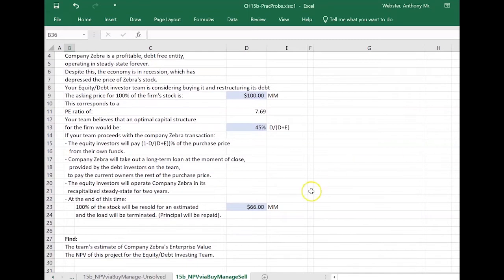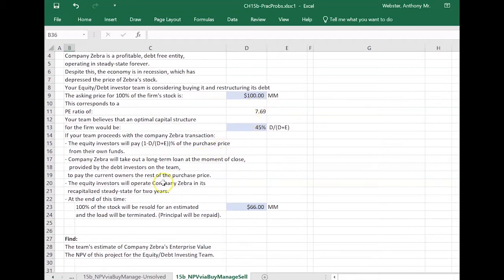Okay, and if the team goes ahead with this, what's going to happen is that 45% or 45 million of this price is going to be obtained by the company getting a loan of $45 million and immediately turning those proceeds over to the prior owners. That 45 million would come from the debt folks on our team, and then 55 million is going to have to come from the equity folks, which will be paid directly to the prior owners. So they'd get all of the shares and they'd burn 45% of those shares to make the share count go down.